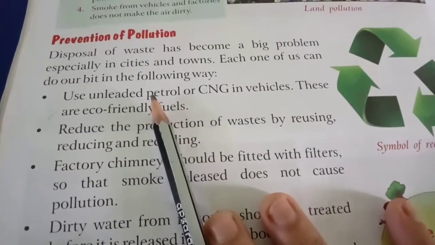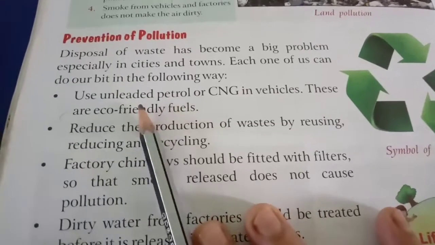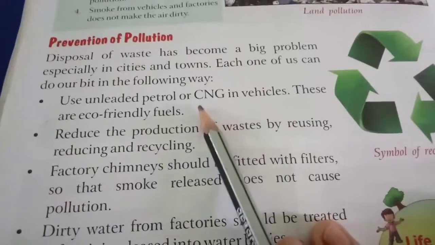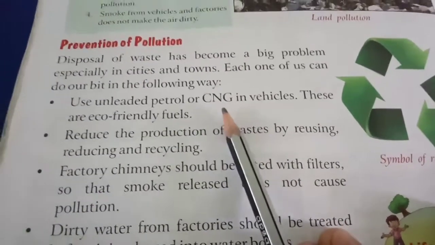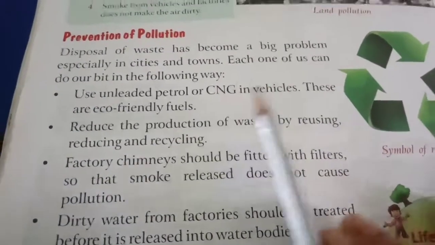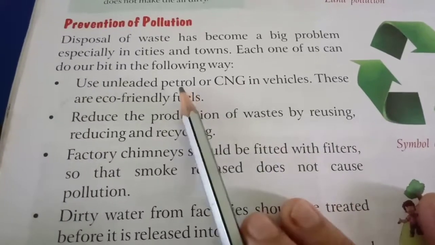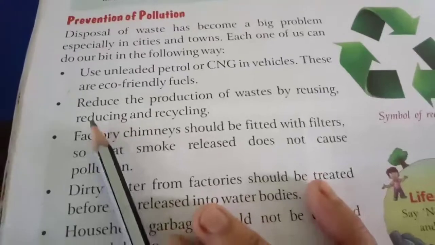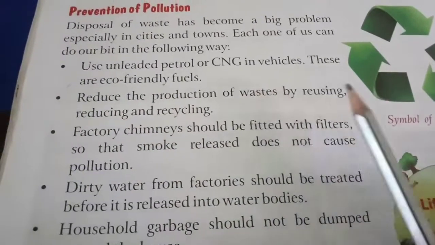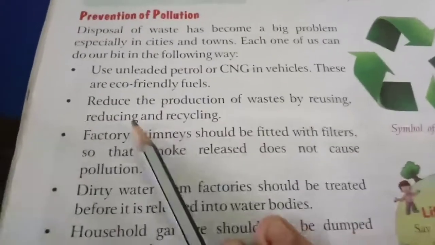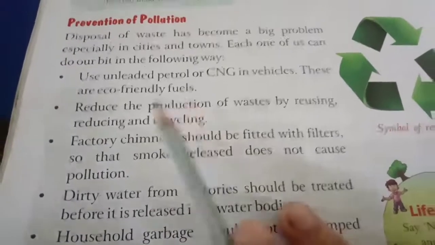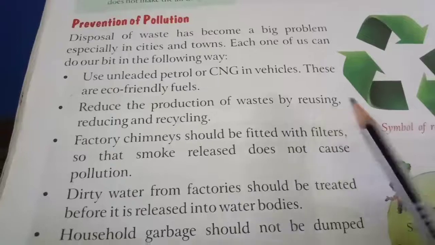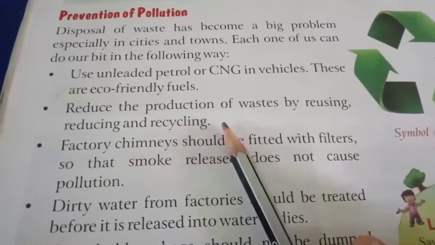Instead of using petrol and diesel, we can use unleaded petrol where there is no lead, and also we can use compressed natural gas in the vehicles. These two types of fuels are eco-friendly. And next is reduce the production of waste by reusing, reducing and recycling. So we can reduce the waste by reusing things, reducing, and by recycling.